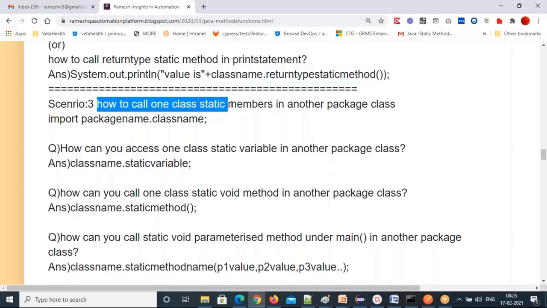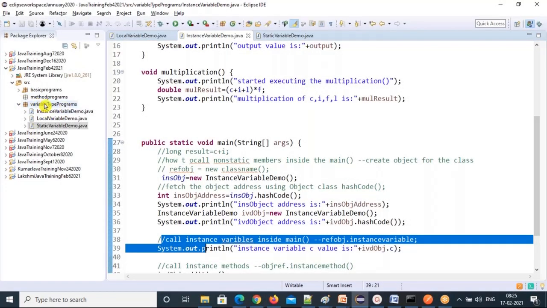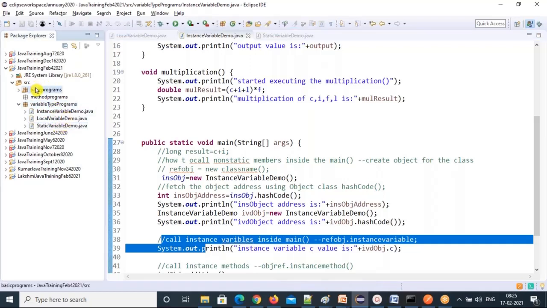How to call one class's static members in another package class. So one class's static variables. Okay. This package's class static members, how can you call them in another package, like the basic programs package? You're crossing the package. You're moving to another package, and you want to call this package's class members there. How can you call them? That's the third scenario.